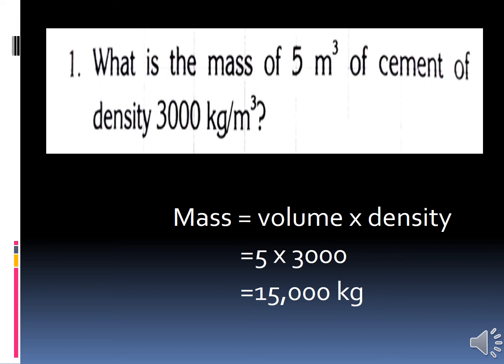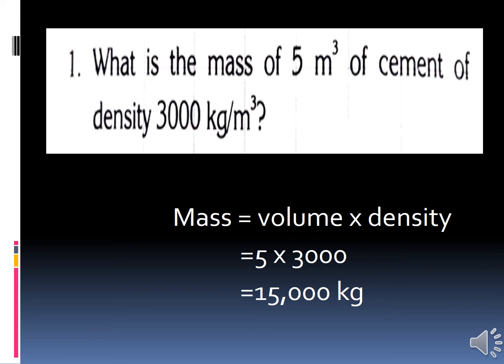So 15,000 kilogram. What is the answer? The mass is 15,000 kilogram. Copy down this problem in your classwork notebook.